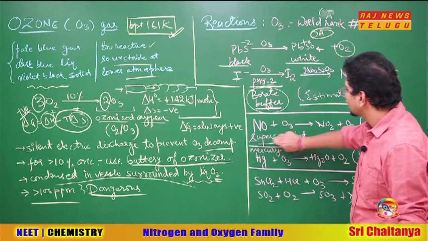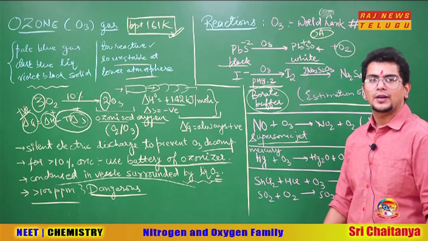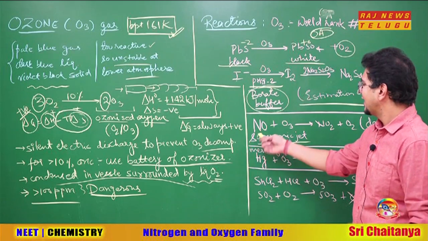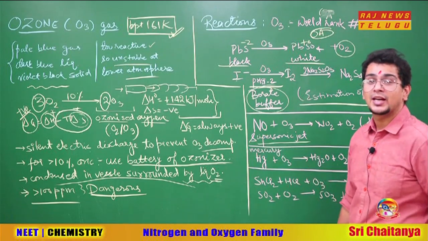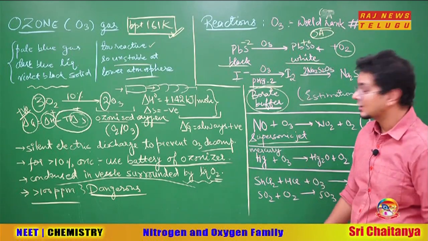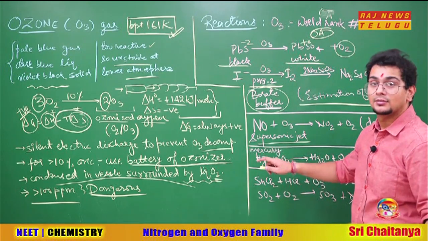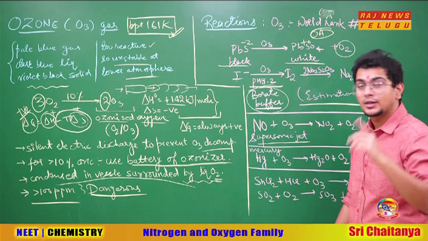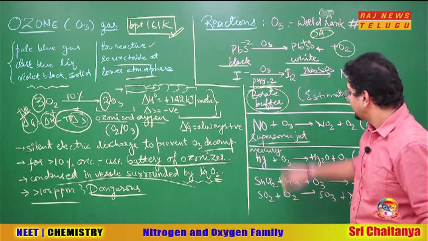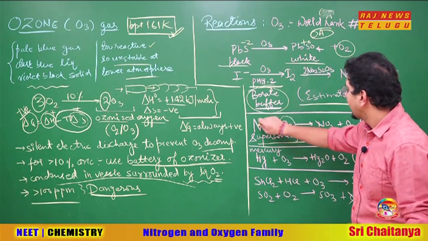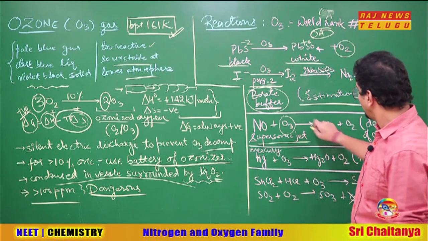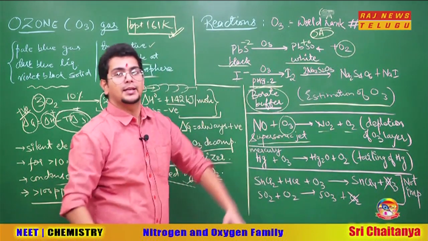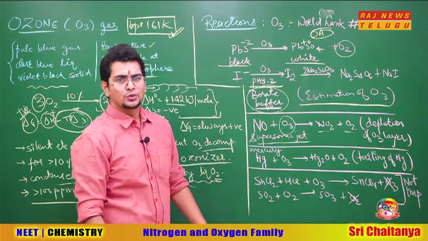Or a supersonic jet releases a lot of NO. We human beings are contaminating the environment a lot. This NO coming out of a supersonic jet, which travels faster than the speed of sound, not light. If you travel faster than the speed of light, Einstein uncle will become very, very angry. So understand, ozone reacts with NO to form NO2 and O2, and this is how the ozone layer is probably depleting, apart from the CFCs that you use.